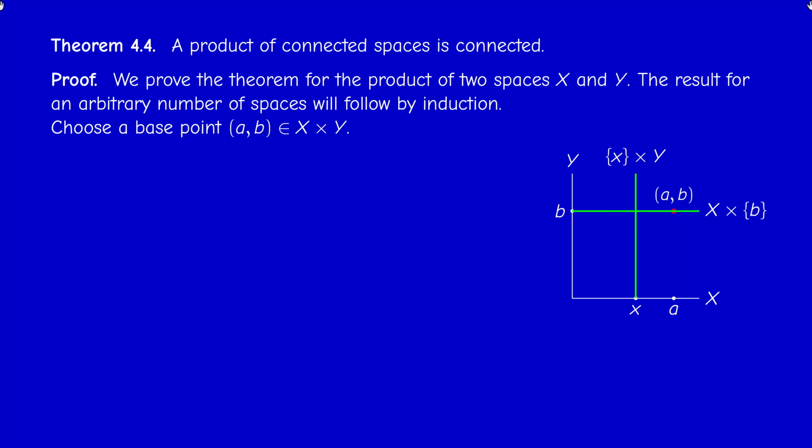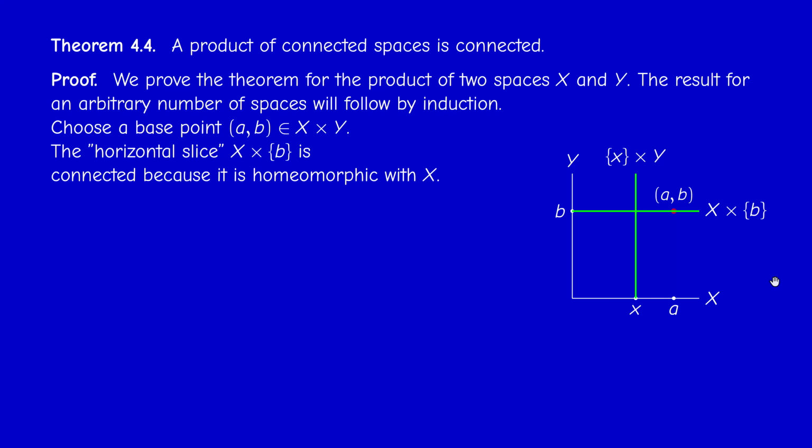Okay, so we'll use the first result. Here's the picture. We have a space X and another space Y that are both connected. We fix a base point (a, b) here in red, and we consider the horizontal slice in green, this slice X times {b}.